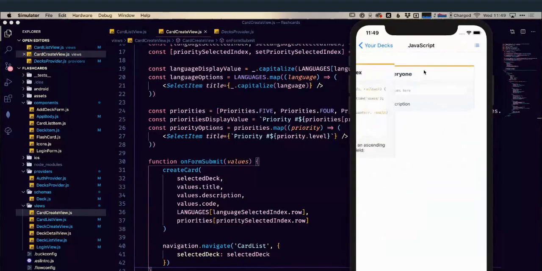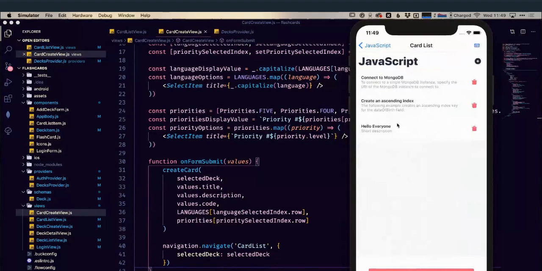If we go back here, we can see that it's linked to this list as well. I can delete that card, it's going to go away. I can delete my whole deck, they'll all go away. And all of these changes that I'm currently making are being reflected in Atlas.